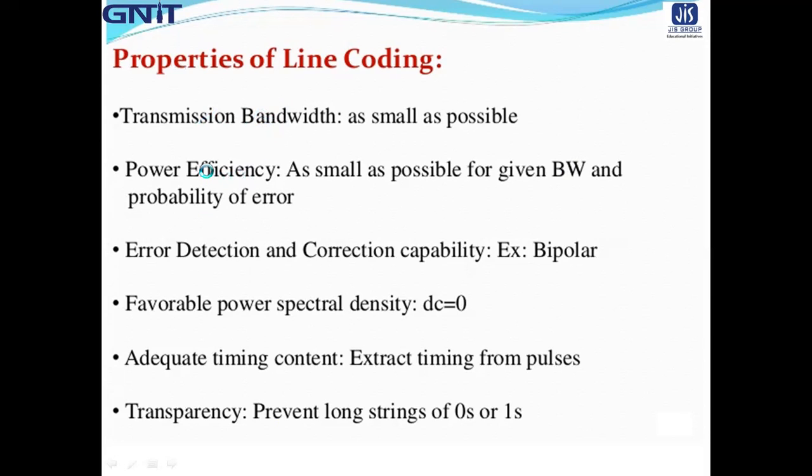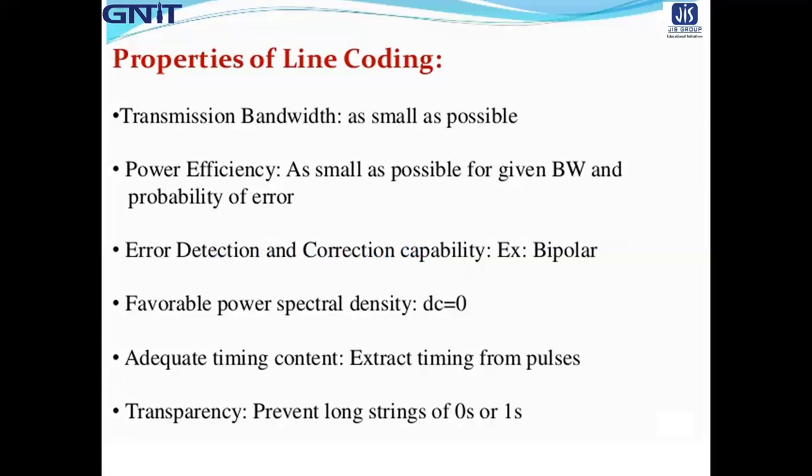Second property is the power efficiency. Transmitted power for a given line code should be as small as possible. Third property is the error detection and correction ability. It must be possible to detect and preferably correct the detection error. At least detection is desired.